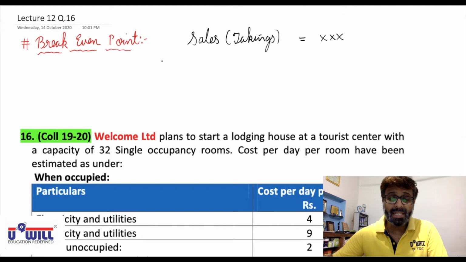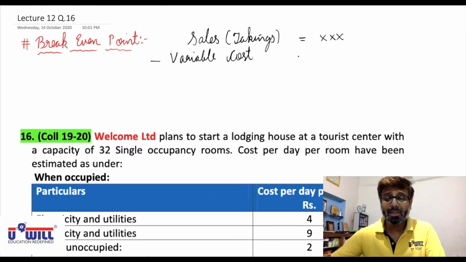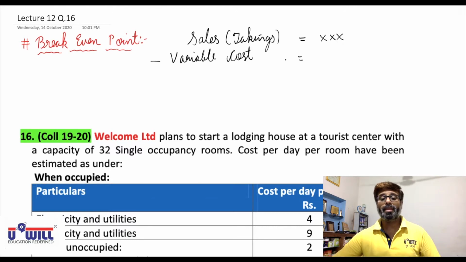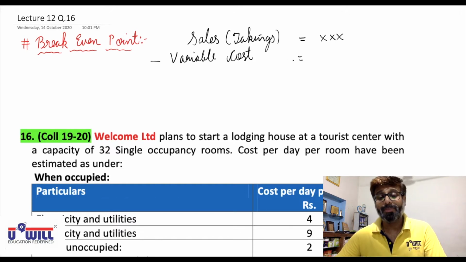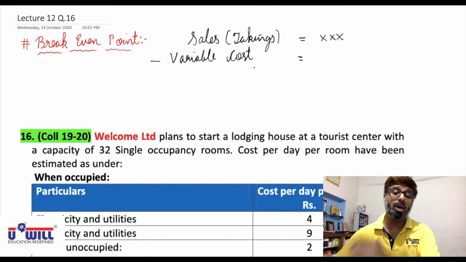Now from sales or takings, first you minus the variable cost. Variable cost is that cost which varies, which changes, from the number of customers coming in the hotel. From the hotel point of view, variable cost means if more people come in the hotel, more cost.